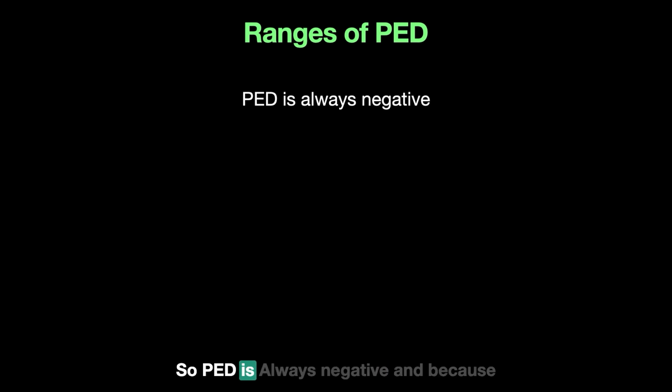While I'm writing 0, 1 and infinity to define this spectrum, we know all of these values are negative because PED is always negative.